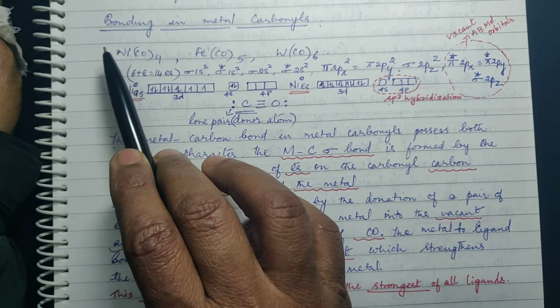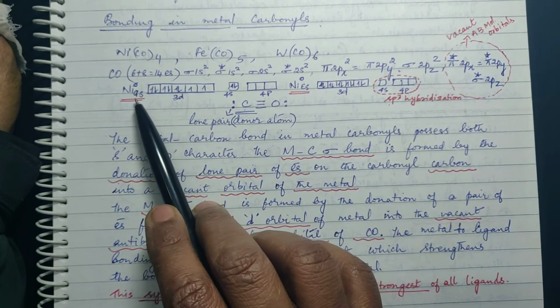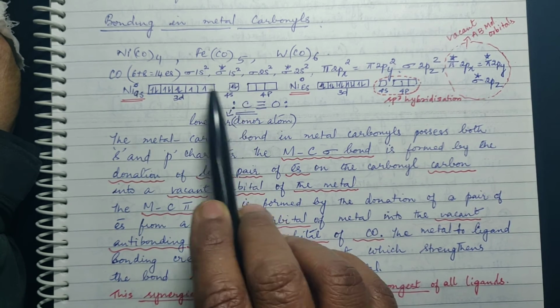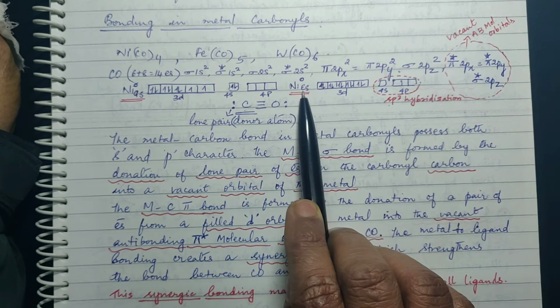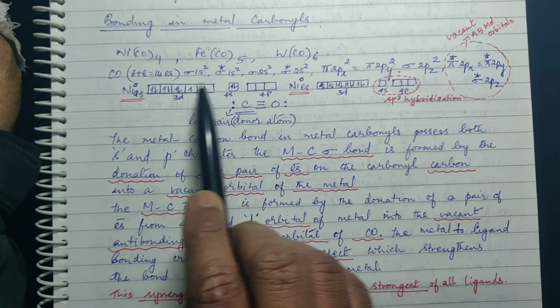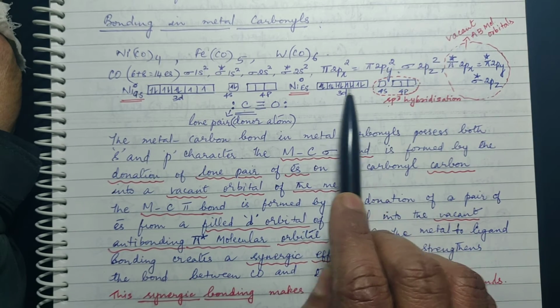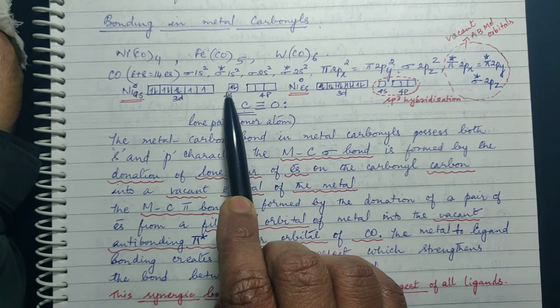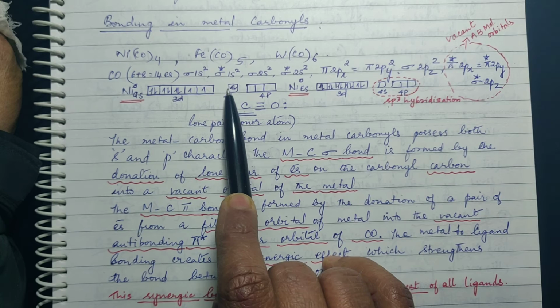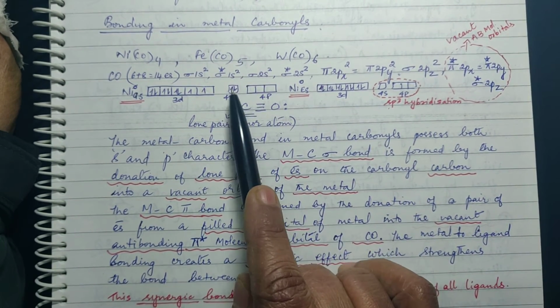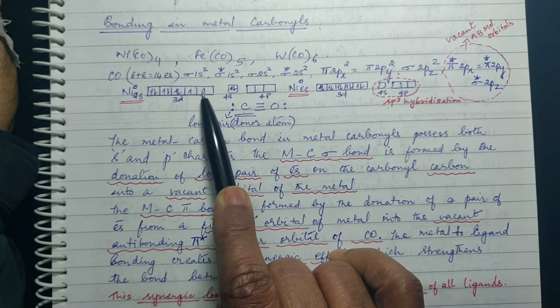all the metals are showing zero oxidation state. So metal in the zero oxidation state will have 3d8, 4s2. The same metal in the excited state, what will happen? These two electrons will shift over to 3d level. So 3d will get completely filled and your S will become vacant. Right? In the excited state, what happens? The S electrons move to D and get paired.